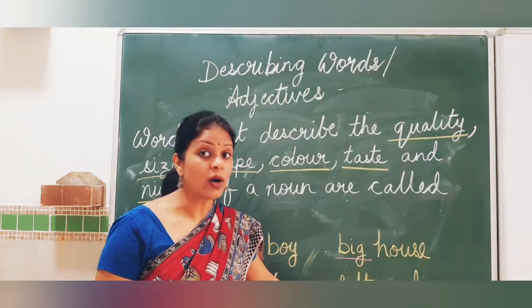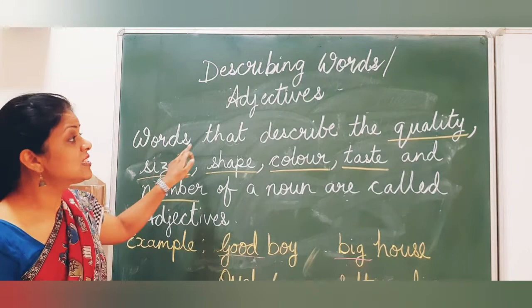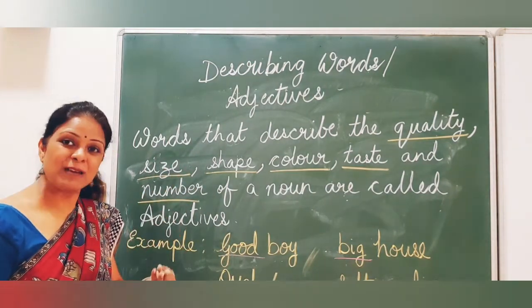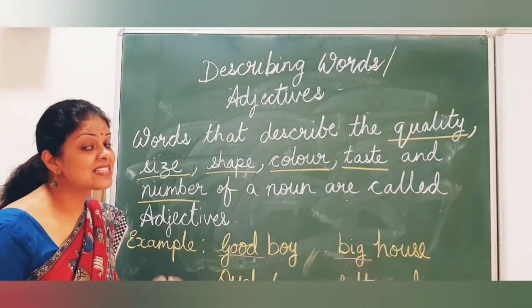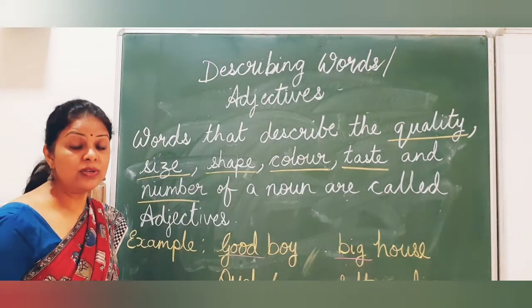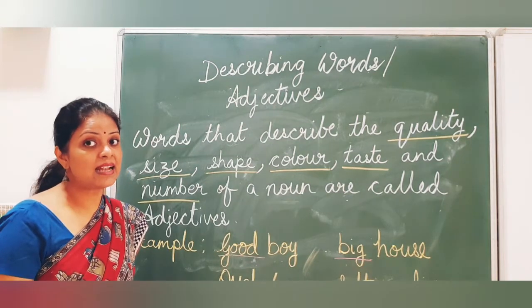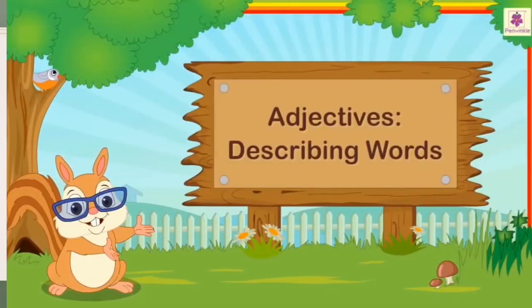Okay children? So what are adjectives? Words that describe the quality, size, shape, color, taste, number of a noun are called adjectives. Now let us understand adjectives in detail. Describing words.